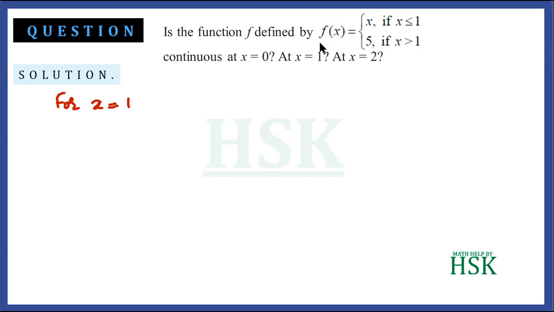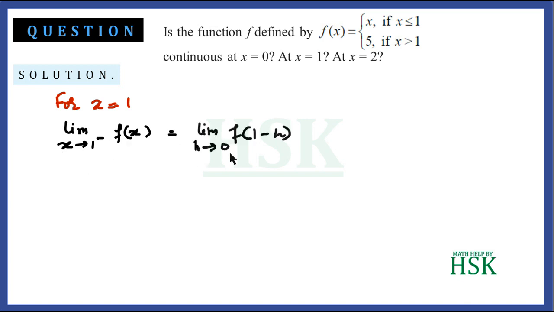Further, we are going to calculate the value of the function at x = 1, and see whether they are equal. Now the left hand limit of the function at x = 1 would be the limit as h tends to 0 of f(1 - h). Now f(x) = x, so f(1 - h) would be 1 - h, so this would be equal to simply 1.